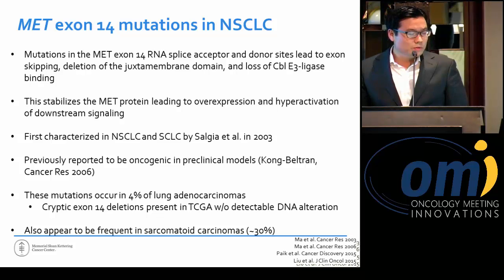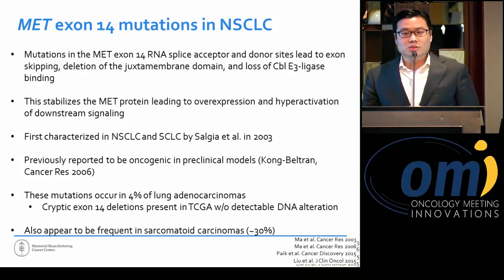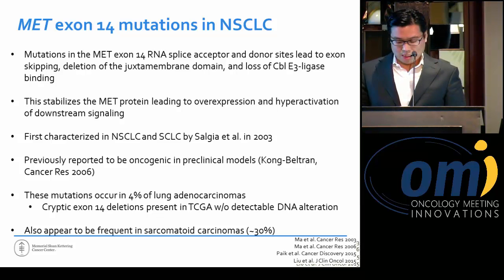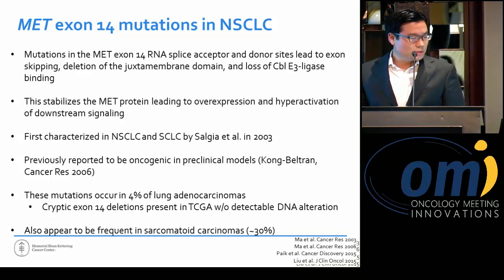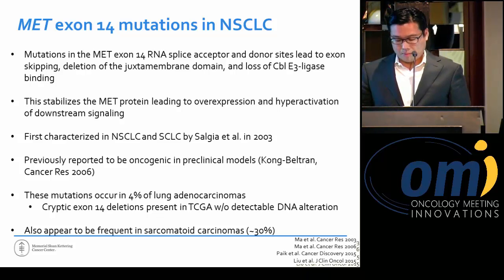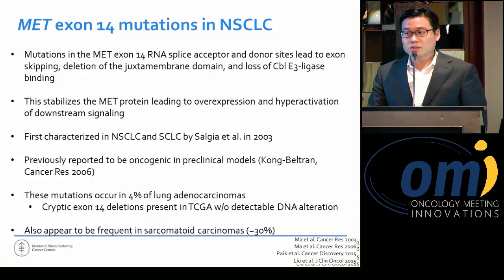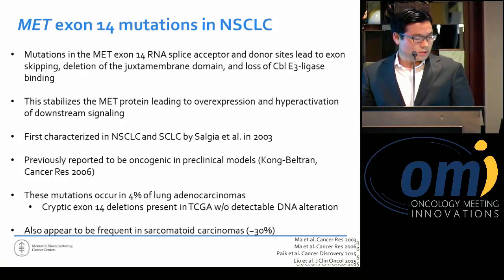So overall, this stabilizes the MET protein, leading to overexpression and hyperactivation of downstream signaling. So Ravi's group first characterized this in small cell lung cancer in 2003, as well as in non-small cell lung cancer in 2006. And in terms of the oncogenicity of this event, this was previously reported by Kong-Beltran in 2006, with some initial targeting with MET-MAB presented as well. The mutations do occur in about 4% of lung adenocarcinomas. This is from TCGA, as well as some data that I'm going to show next.